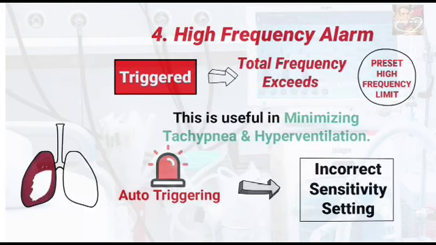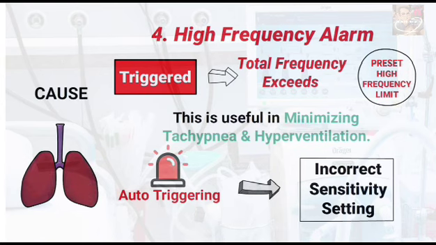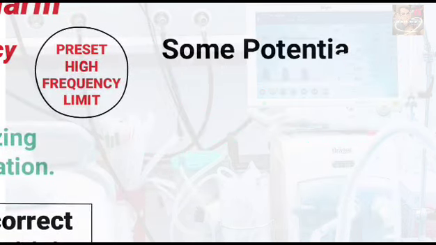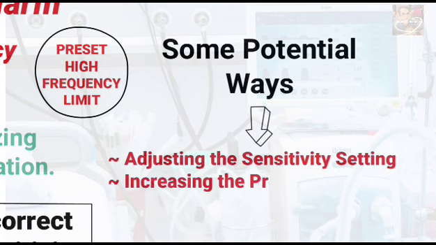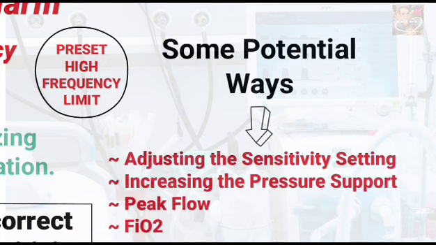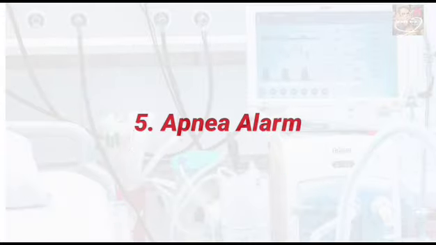It can also be a sign of respiratory distress, which means that the cause should be identified and corrected as soon as possible. Some potential ways to do so include adjusting the sensitivity setting and/or increasing the pressure support, peak flow or FiO2. Next up is the apnea alarm.